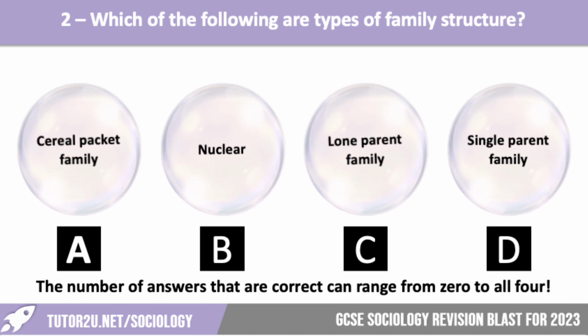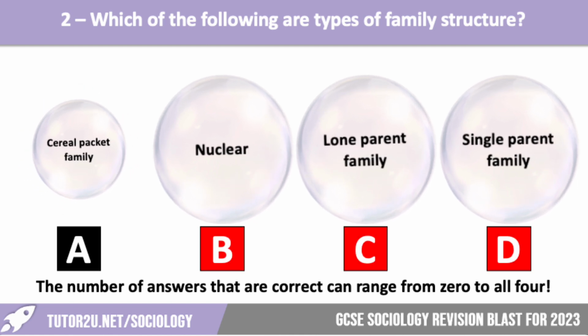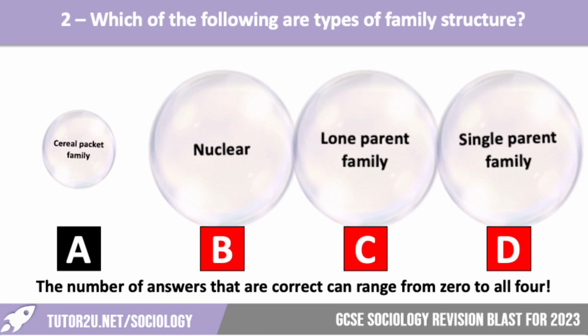So remember, we can have 0 correct right up to 4. Let's reveal the answer. Okay, it's nuclear, lone parent, and single parent family. So lone parent and single parent family are actually the same. Nuclear family is that sort of traditional idea of mum, dad, and their offspring.